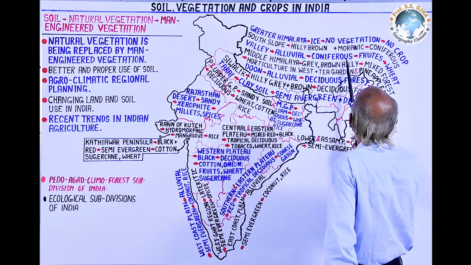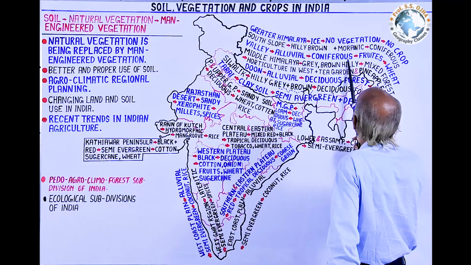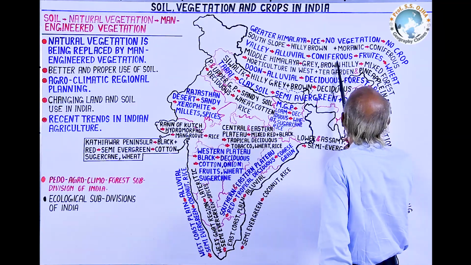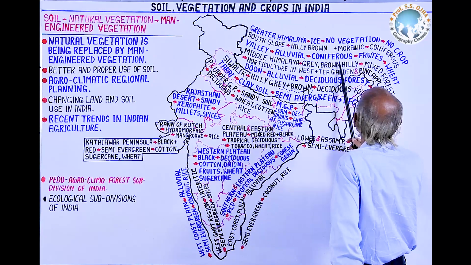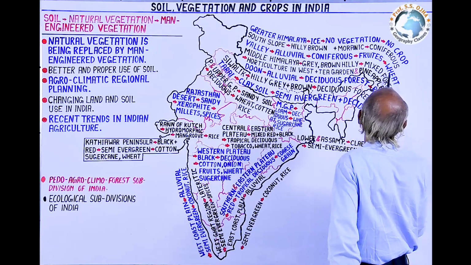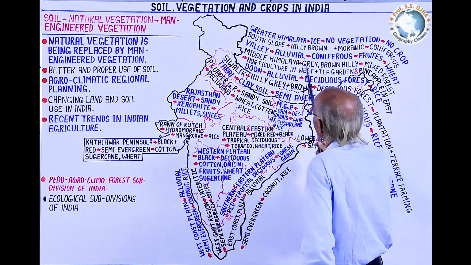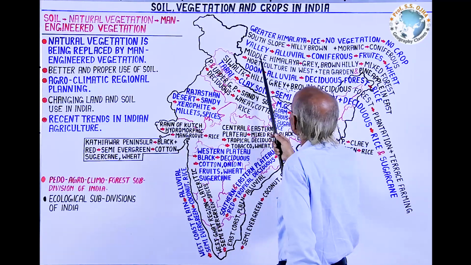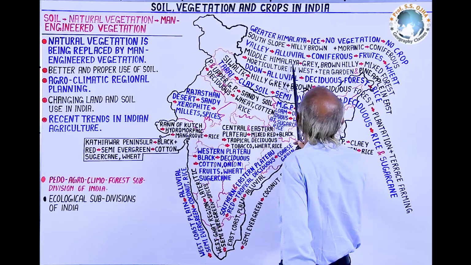There also coniferous forests are found, but in place of coniferous forest, people there have replaced that forest with fruit production and wheat production.